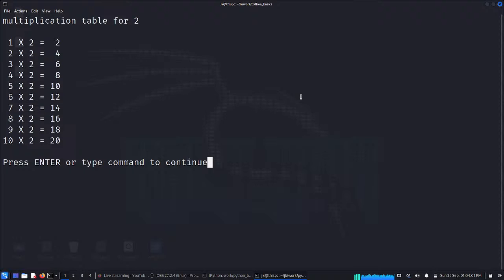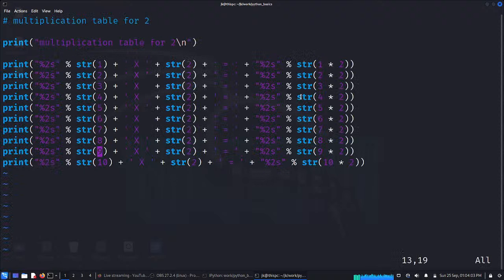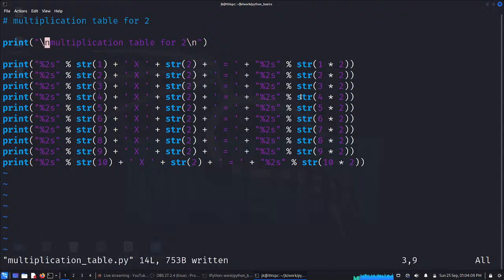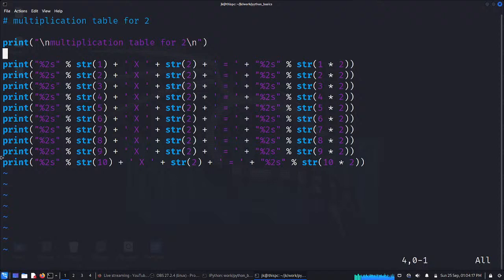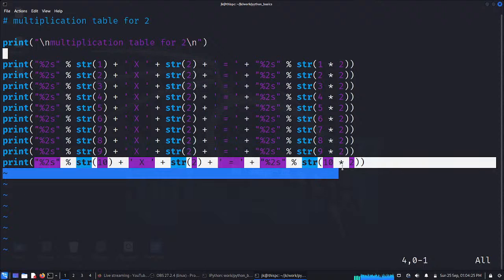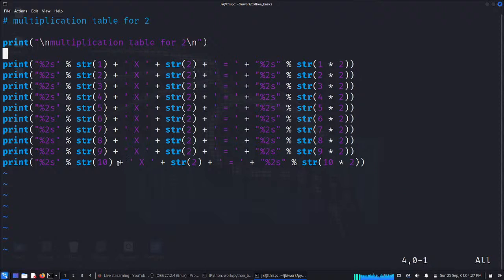We have the multiplication table for 2, starting with the new line character. We already learned that. If you look at that, we have used almost everything that we learned so far. We have used a print statement, and we are printing a string. The whole thing is a string, and we are using the property of string addition, which is called string concatenation.